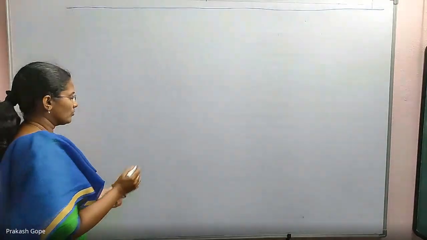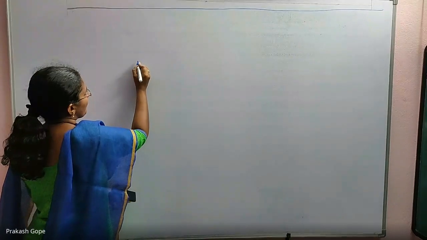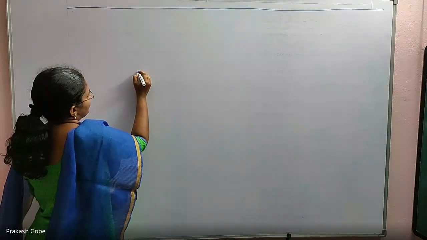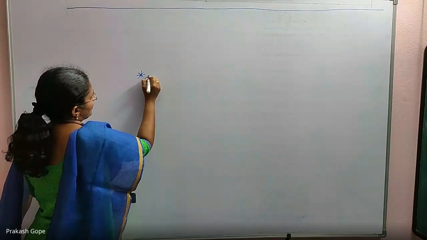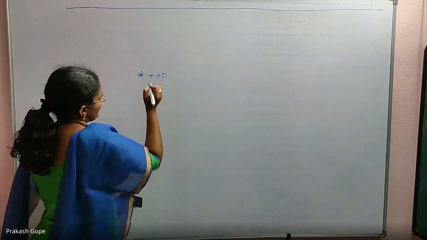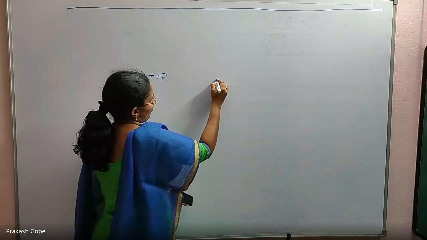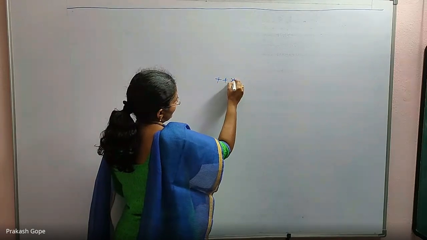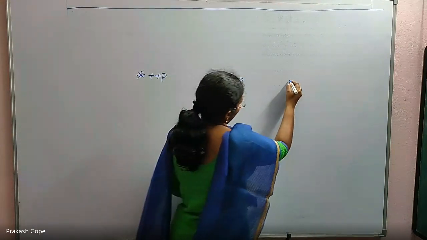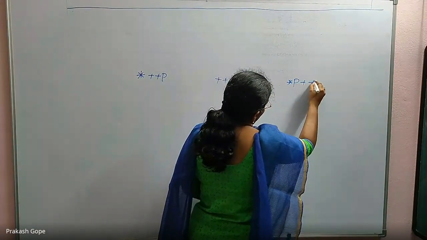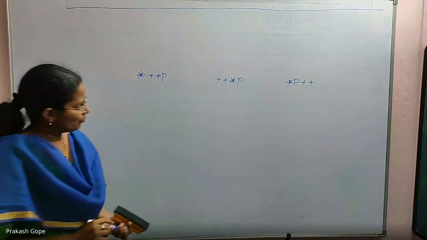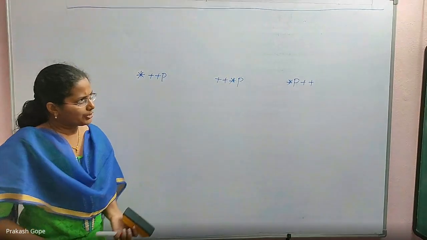Then see these expressions: star plus plus p, plus plus star p, and the third. What is the difference between these three expressions?